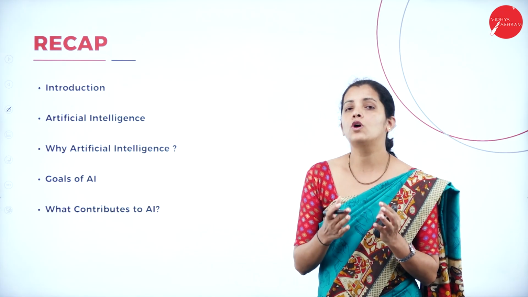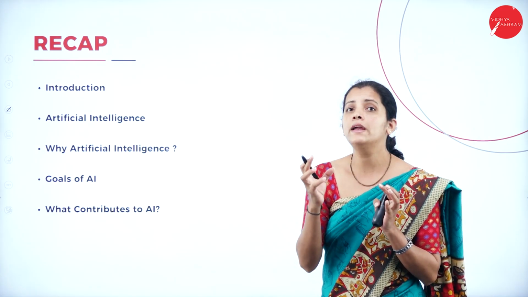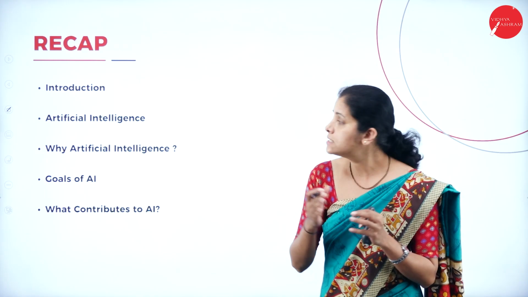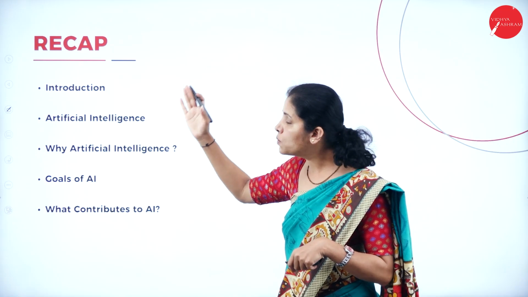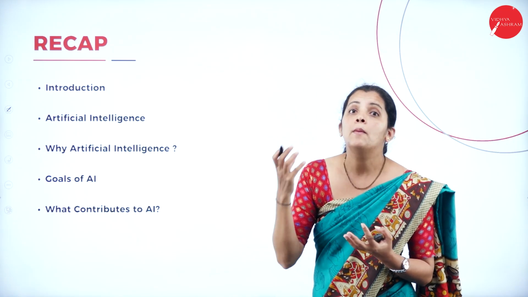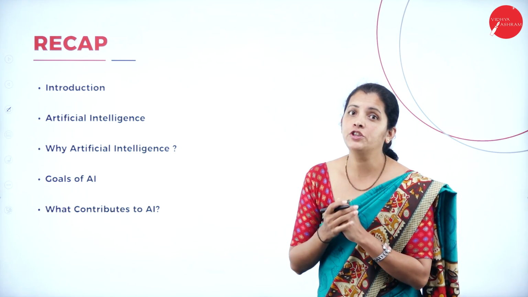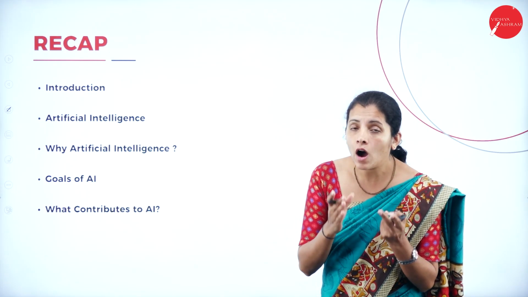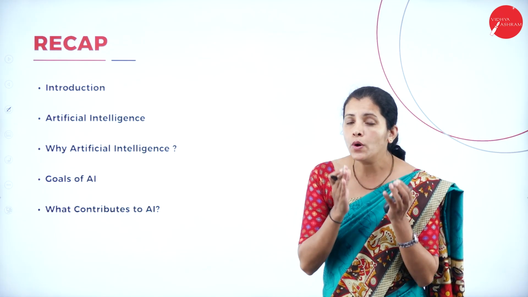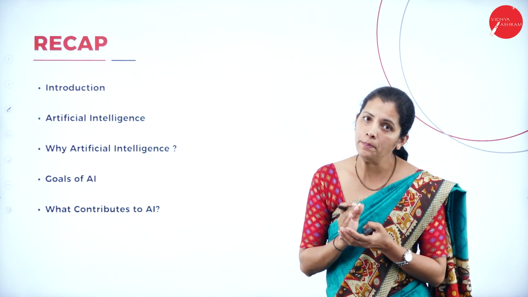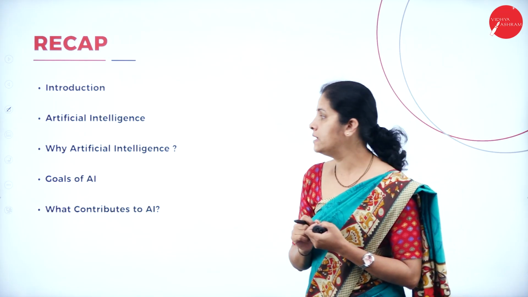Then I discussed artificial intelligence. What is AI? It is nothing but man-made cognitive, and it is called artificial intelligence. That means we are going to develop man-made artificial machines or artificial devices or artificial software which is going to act like a human being, that means it's going to mimic a human being.